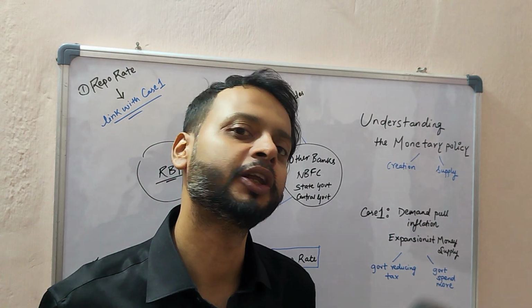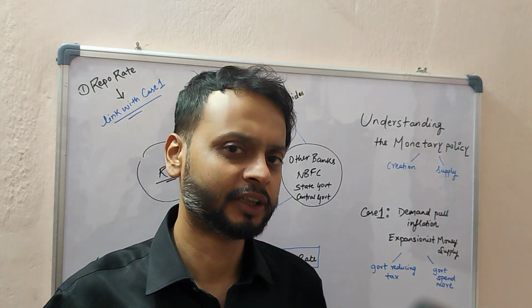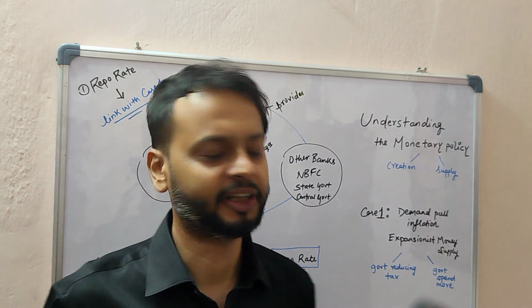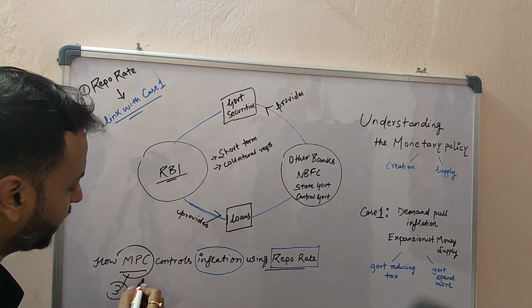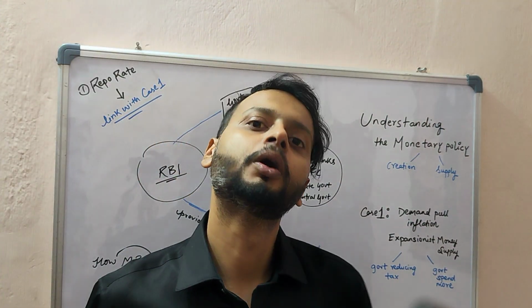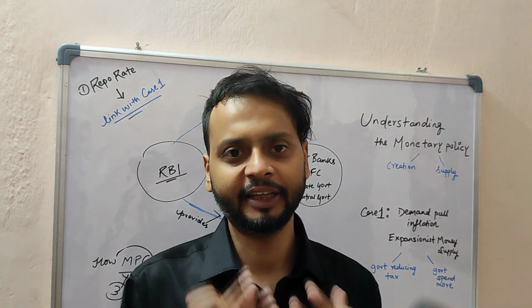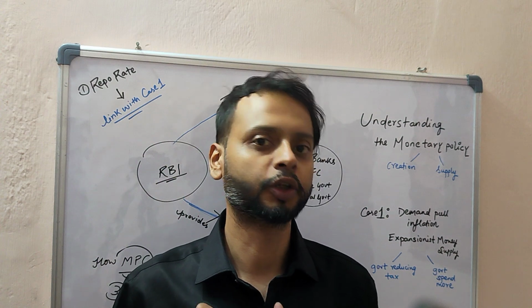One is fiscal policy, which is done by the government, and second is the policies made by the Monetary Policy Committee, that is comprised of three members from the government of India and three members from the RBI. This Monetary Policy Committee actually decides how it is going to control the inflation.